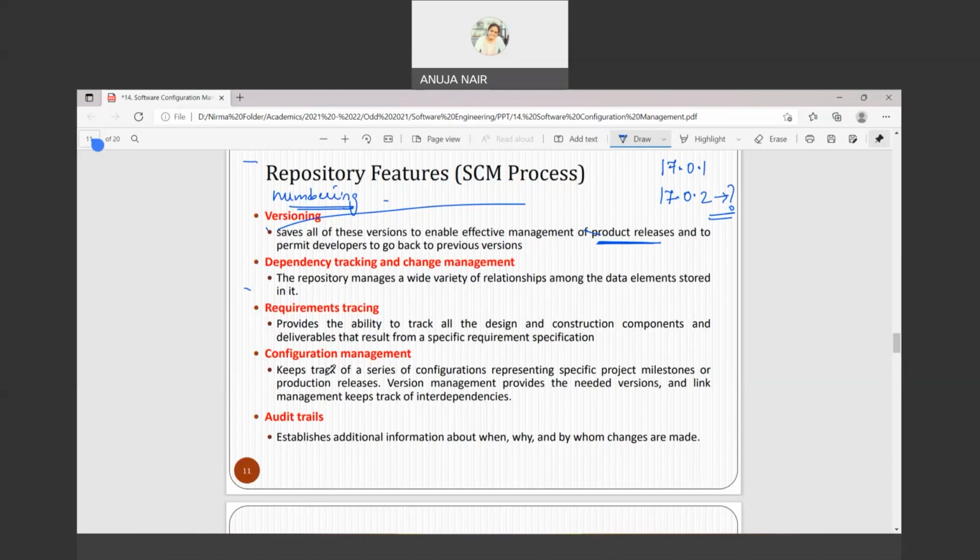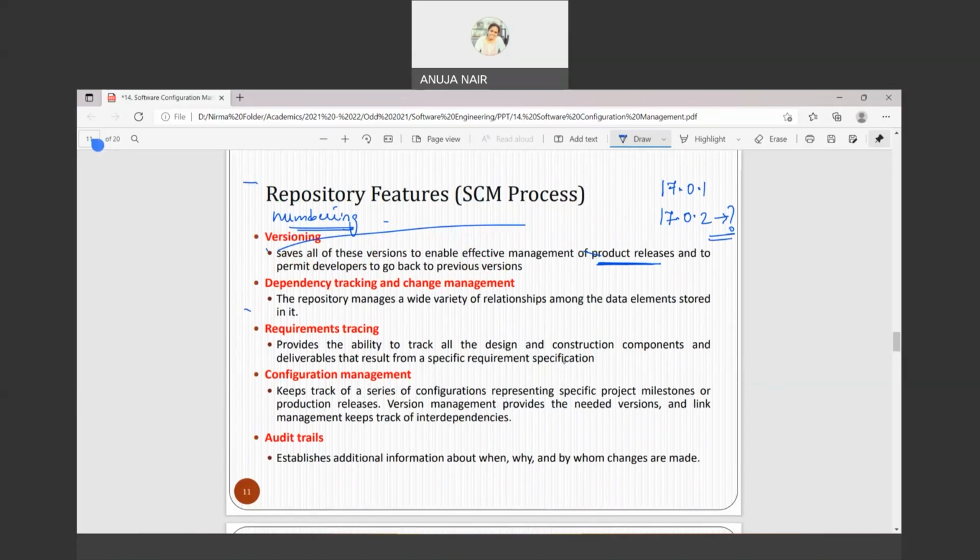Configuration management, we have just talked about it, how to manage different configurations. We talked about baselines, we talked about milestones and different versions, and we talked about how to manage the interdependency. So that entire thing is nothing but configuration management, right?